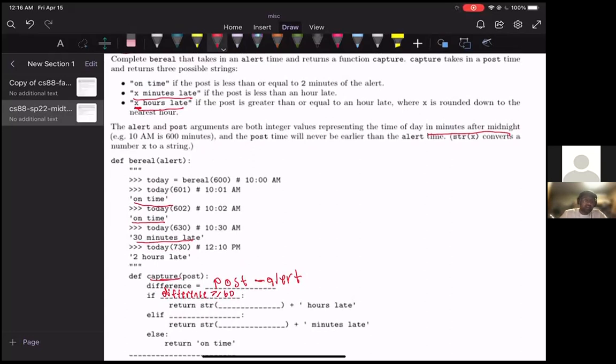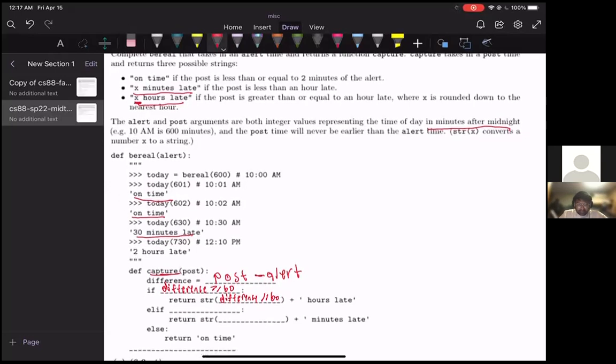But since we're rounding down, we would have to floor divide by 60. Recall that floor division is just defined as division and then rounding down. So we would take the difference and then we would floor divide by 60. And then we're going to call string on that. And that's just to turn it into a string so we can return a string back to the user.